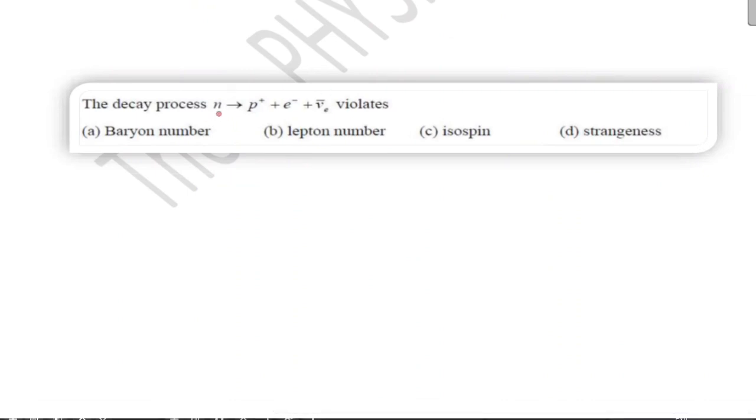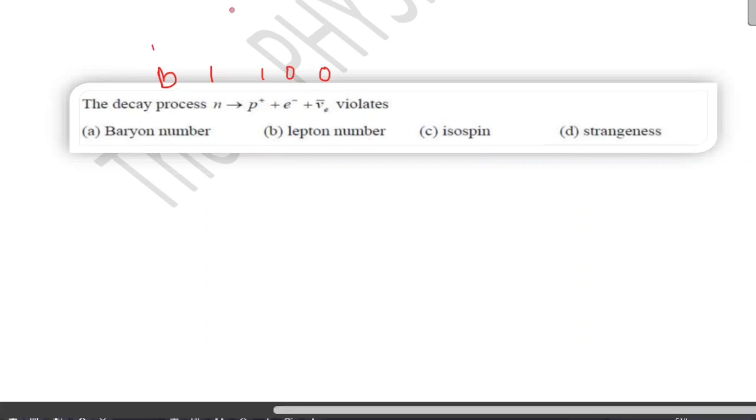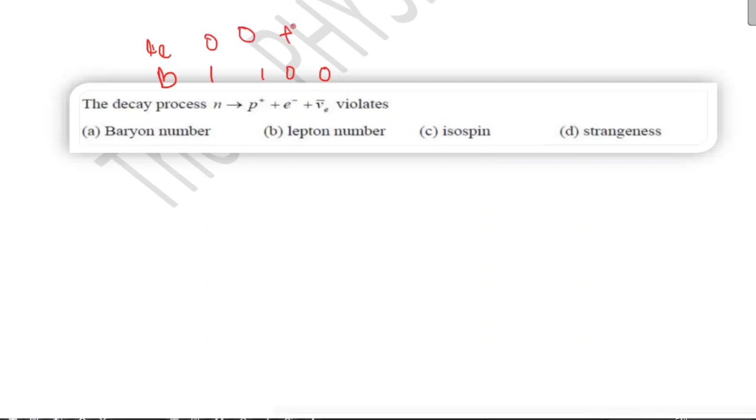The decay process violates baryon number. You can check baryon number: 1, 1, 0, 0. Baryon number is conserved. Then lepton number also: lepton number 0, 0, plus 1, minus 1. Baryon number and lepton number are also conserved.